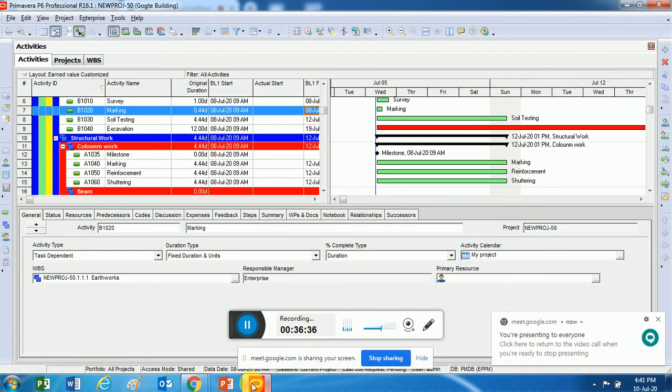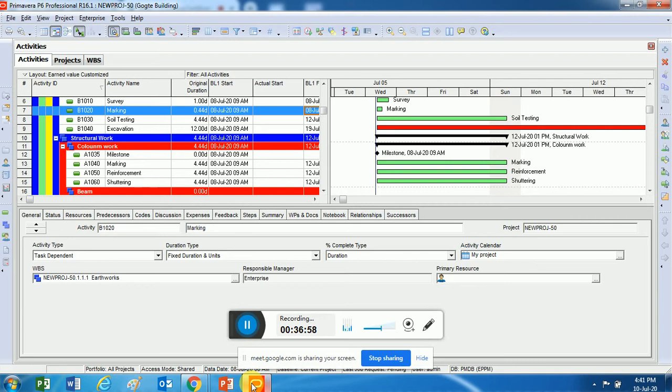That is, we call it dependencies. There is something called a dependency. There are 4 types of dependencies in any software. It's not a software, actually it's a concept, but the dependencies have to be created in the software to give a relationship. Dependencies for an activity.